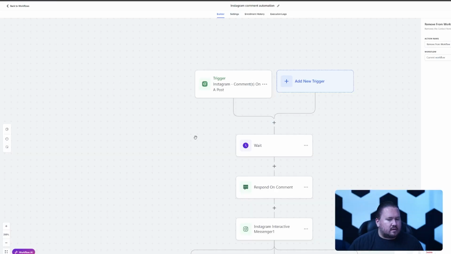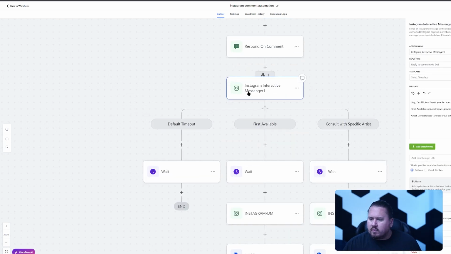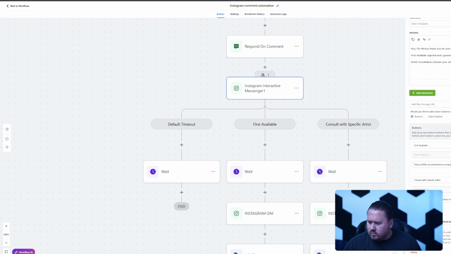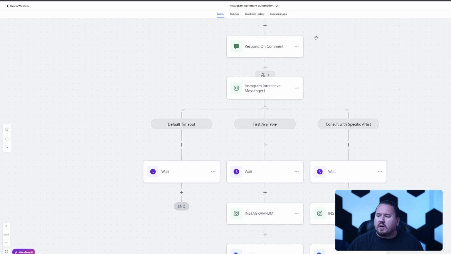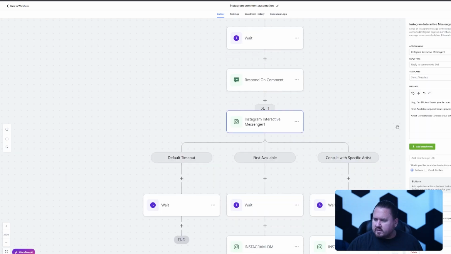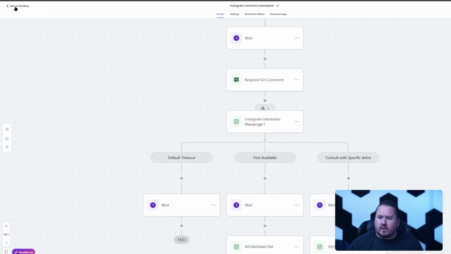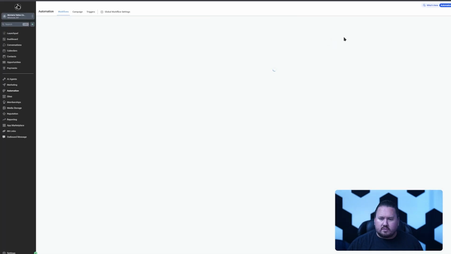Let's take a look under the hood. So we're going to hit save, because I didn't save that before, so that's no good. So this one definitely says it picked it up, but what's supposed to happen? "Hey, thanks for your interest." That is not what it said to me, but it probably would now that that is saved. And let's see if this is set up with buttons for sure. Let's see why there were 2 Instagram replies.